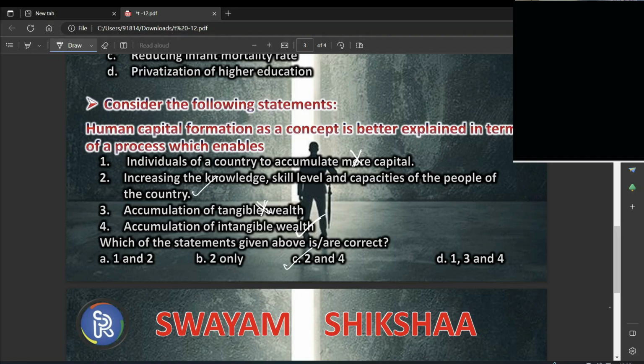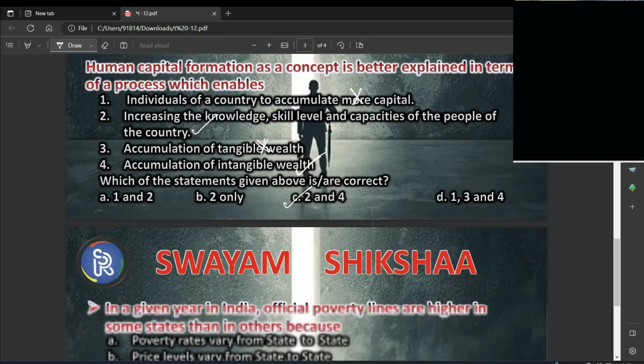So, very cautiously, don't think that I know every concept of economics and I have to answer this. No, it doesn't work out that way. It is basically thinking, yes, what is human capital? Is it tangible, intangible? And then how is he asking a question here? Is he talking about physical capital? Why did he ask about physical capital? In that way, if we can think for a second, we'll get to the right answer.